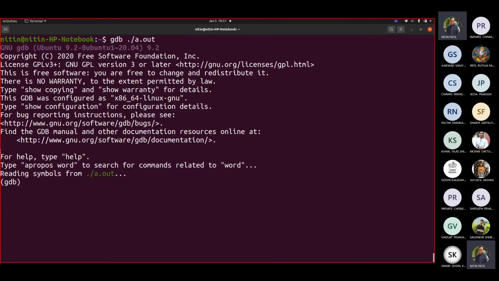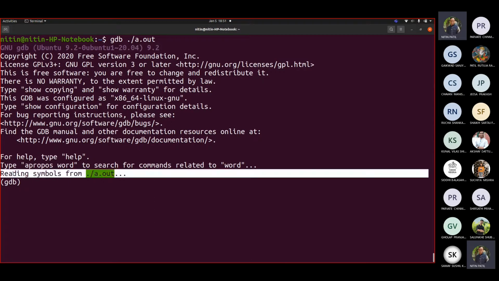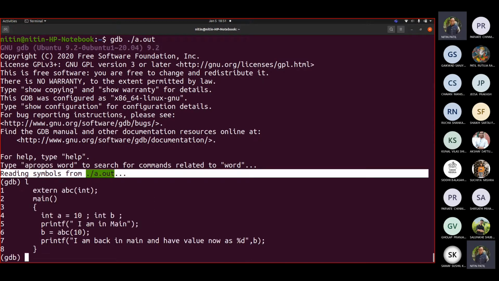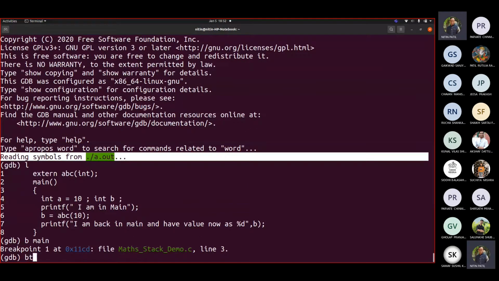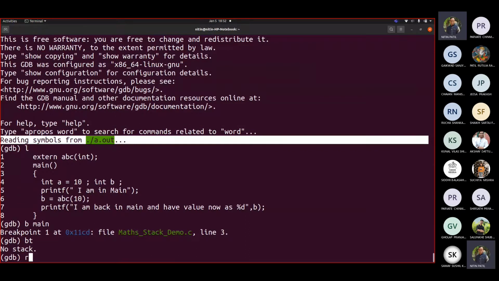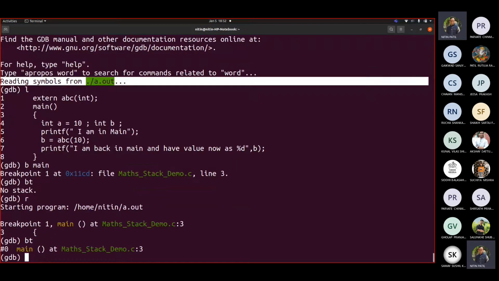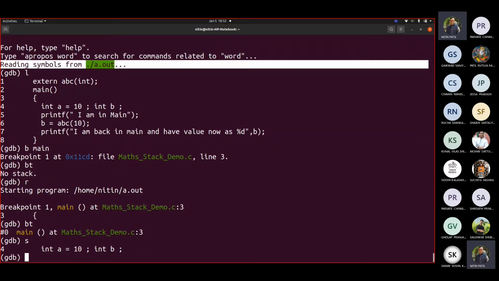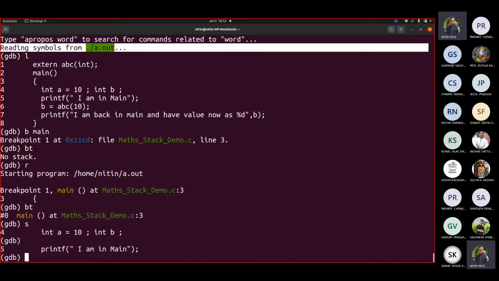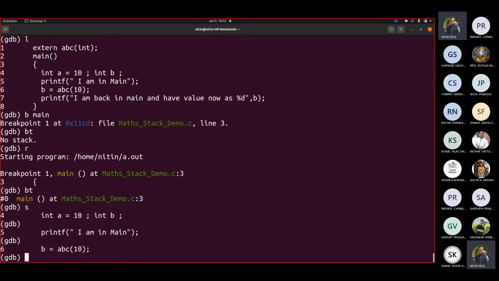You can see it is reading symbols because we added -g. If I write L, it will show me only main. Let me set a breakpoint here at main. So write BT, no stack, run. Now write BT. How many stacks are there currently? Only 1. Correct. Now step. We are starting execution from the curly bracket. Integer a equal to 10 gets executed. Then the next line, printf, gets executed and it printed. Now it is calling the ABC function.